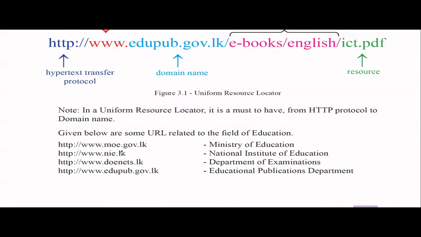They have given a few other URLs. Now you can see HTTP, www, that is common as I told. But these domain names will be different. This one is for the Ministry of Education. This is the National Institute of Education, NIE. This is the Department of Education, and this is the Education Publication Department. So based on the different websites, we have different domain names.